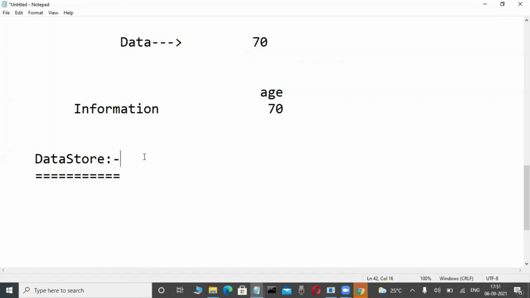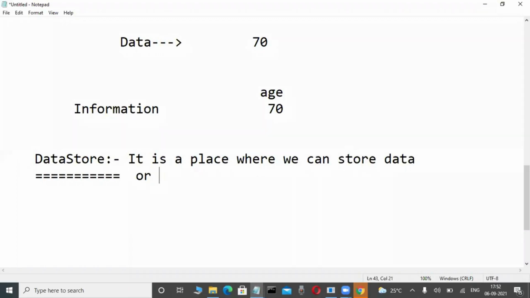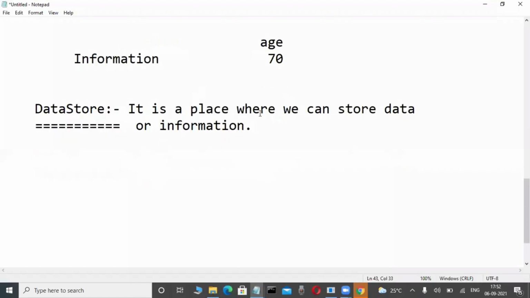Now write it: It is a place where we can store data or information.